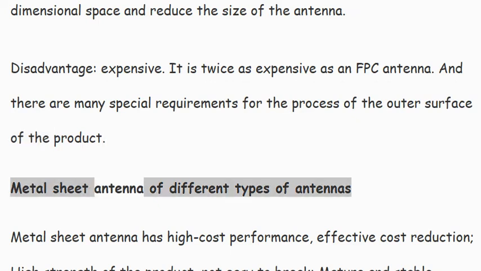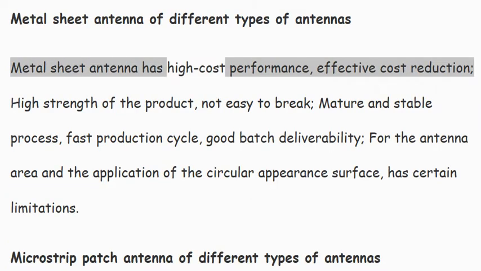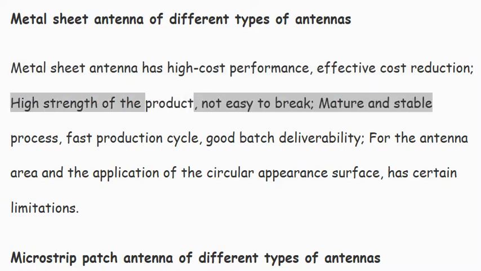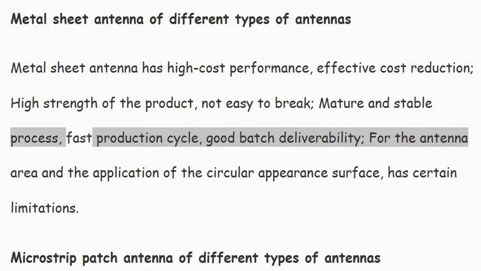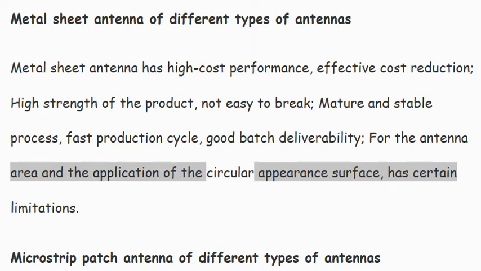Metal sheet antenna, of the different types of antennas. Metal sheet antenna has high cost performance, effective cost reduction, high strength of the product, not easy to break, mature and stable process, fast production cycle, good batch deliverability for the antenna area, and the application on a circular appearance surface has certain limitations.